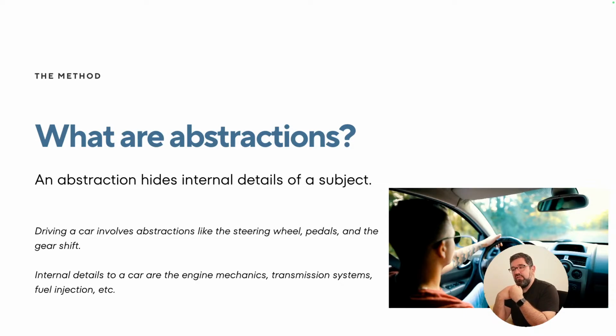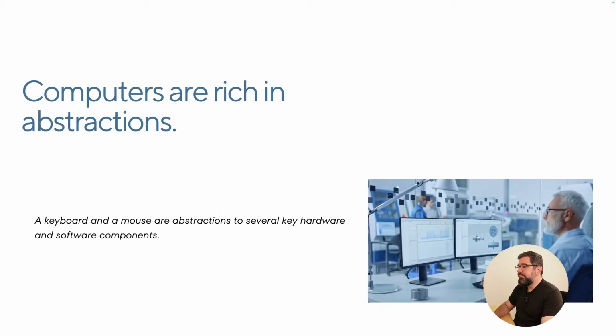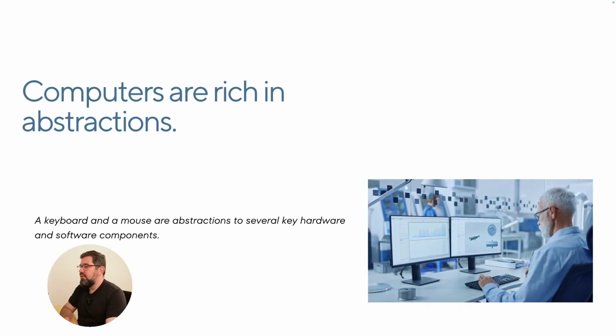So you interact with software through abstractions, and abstractions hide the internal details of something. Like in a car, you have the steering wheel, you have the pedals, you have the gear shift. They are ways for you to control the mechanics of the car from inside the car in a very comfortable way. So same goes for software. You gotta have a way to control. Let me move. Oh, I just realized that I'm in front of the car here, I was being distracted. So you must have a way to interact with the program, and you need to understand what is the best way to do that. So let me go back here to the other side.